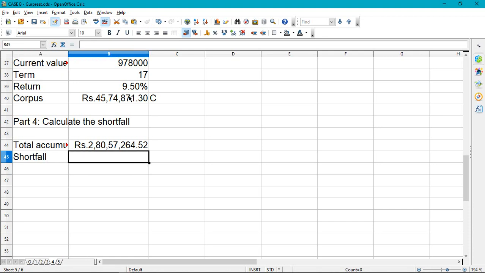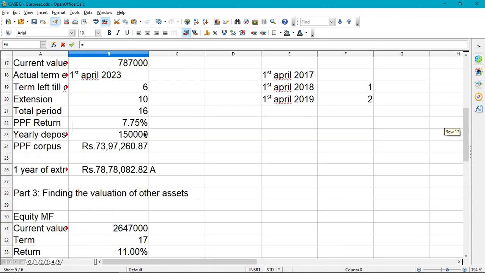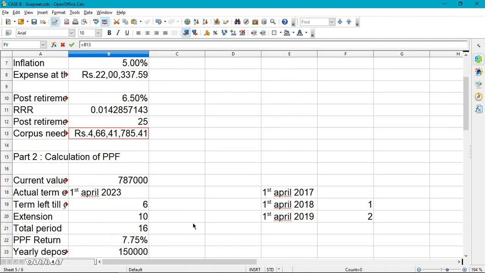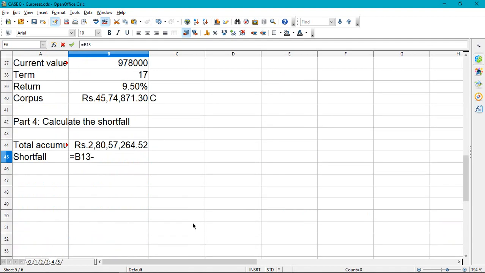Now he has only this amount of money. So what will be the shortfall? Very simple, which is 4.66 CR minus 2.8 CR. Now you got the answer. Hope you understand this well. I'll be sharing this spreadsheet with you with all the calculations intact, so you can refer to it anytime.